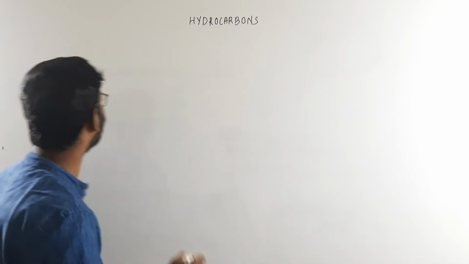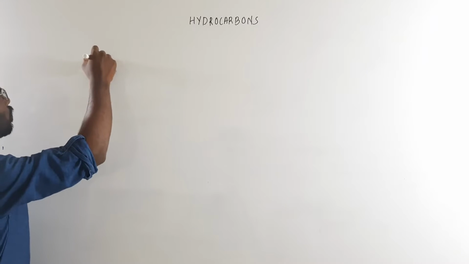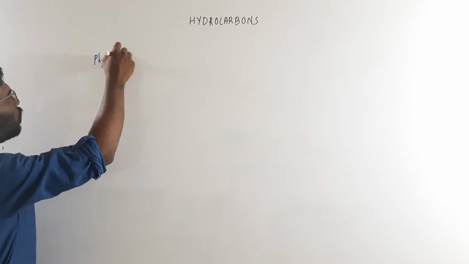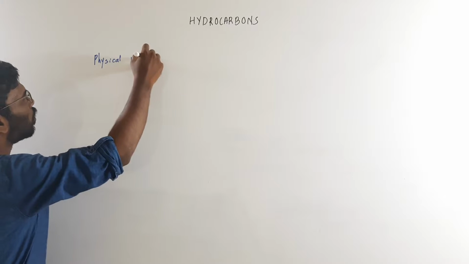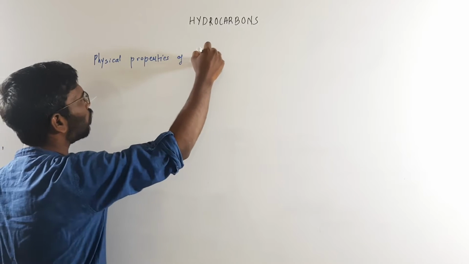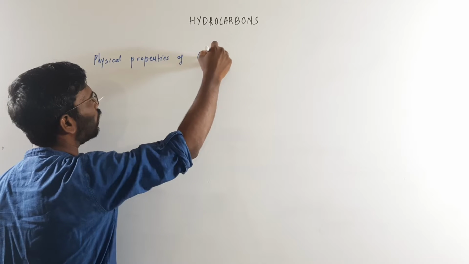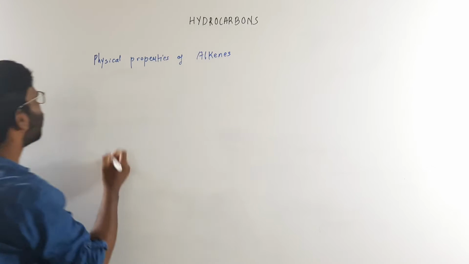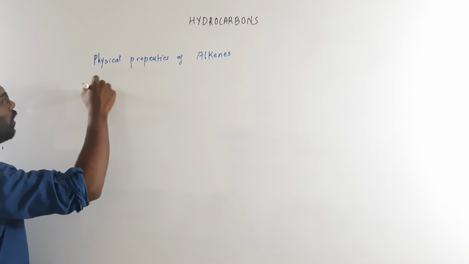Hello students, here we are going to learn about the physical properties of the alkenes. So the topic is physical properties of alkenes. First is physical state.